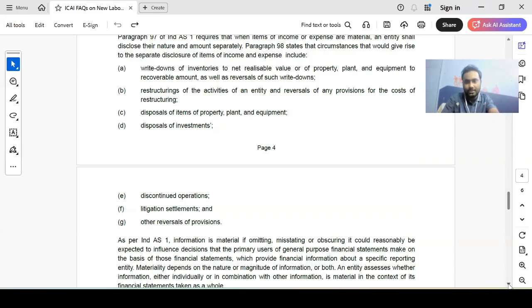What they're saying is the information is regarded as material. You should see it from the user standpoint. Like if you as a user would feel that if the information is not shown, that is if the past service cost is not shown separately, you would be misled. If you, in the shoes of the user, feel that you're going to be misled because the information was not presented separately, then you should regard that item as material. That's what they're trying to say here. I hope that's clear, guys.